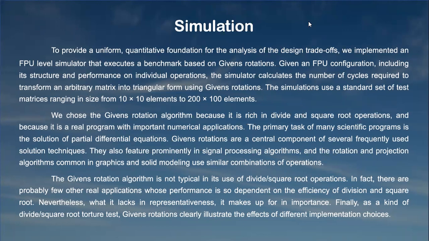The simulations use a standard set of test matrices ranging in size from 10 by 10 elements to 200 by 10 elements. We chose the Givens rotations algorithm because it is rich in divide and square root operations, and because it is a real program with important numerical applications.